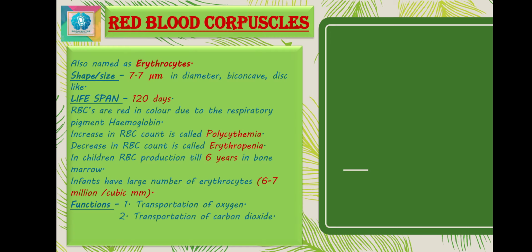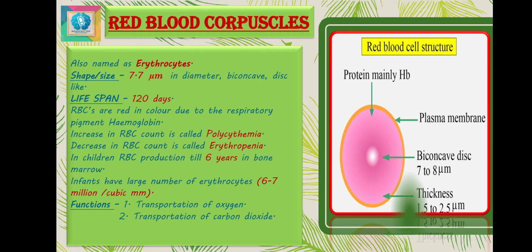Now let's discuss some of the cellular elements, that is your RBCs, WBCs and platelets, and what exactly their functioning and working is. First is the red blood corpuscles. Those are also termed erythrocytes.